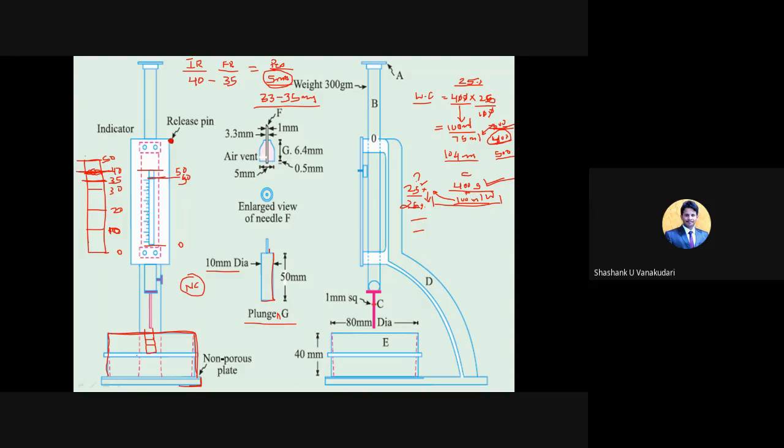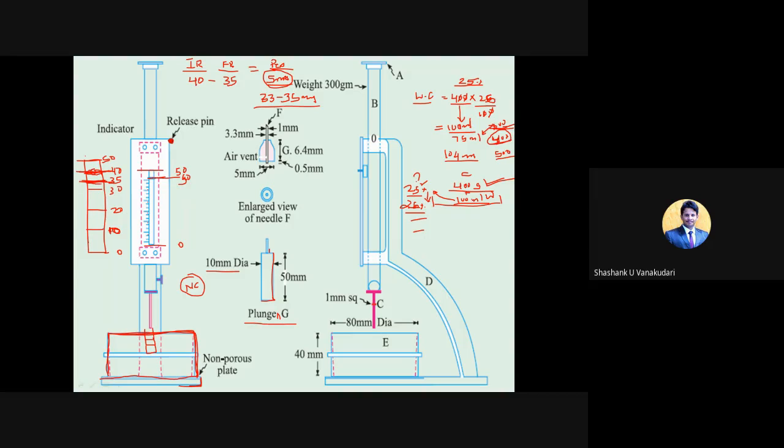Again we have mixed that cement, and again we have filled this one. We need to empty the previous cement paste, and then fill in the fresh cement paste, which is prepared with 26 percent water. Now again we have placed the cement paste in this Vicat mold, and then again we need to set the needle back to 40. So now again we need to release the pin. At that time, that paste has a lot more water compared to the initial one, so this 35 may reach further down.